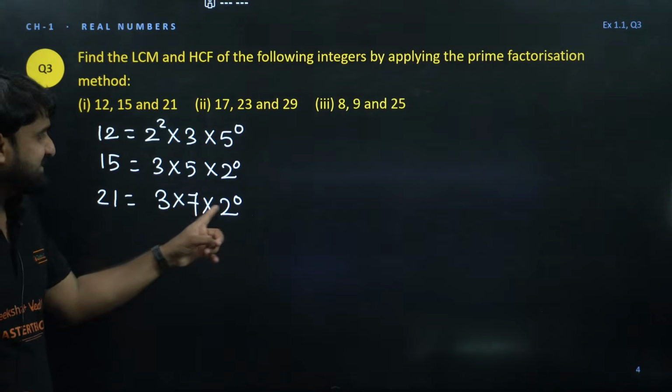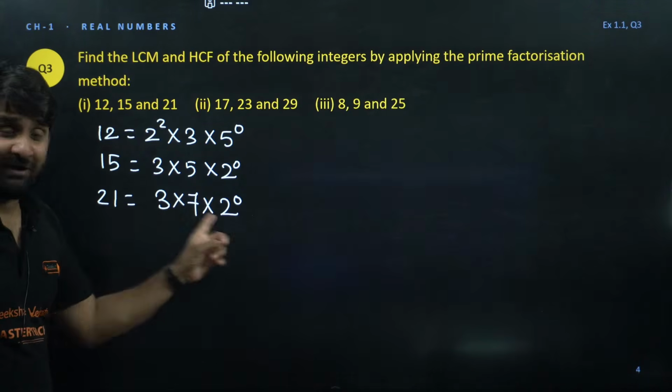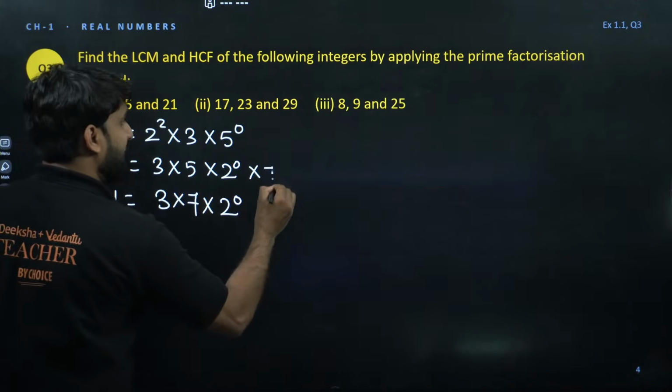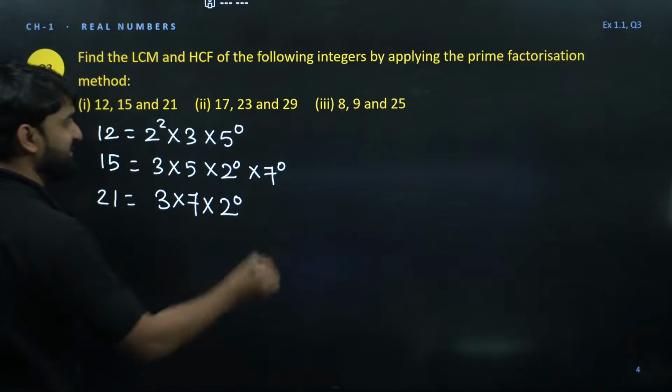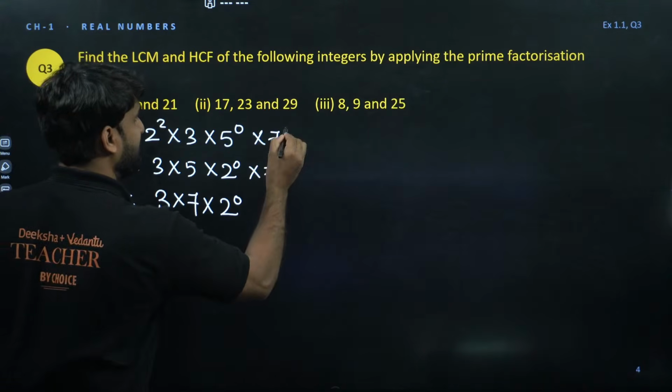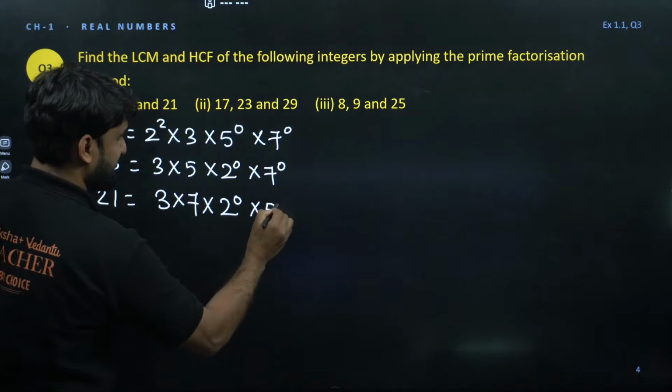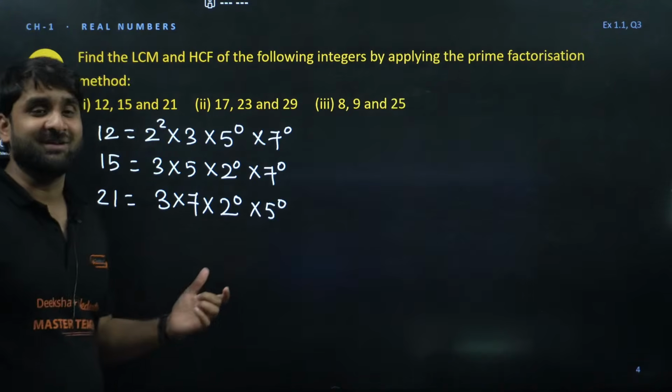Now 7 is present in the prime factors of 21, but 7 is not in the others, so we write 7 to power 0. So this is the result. I'm giving you a short trick.